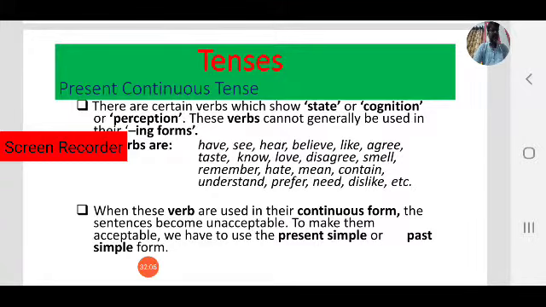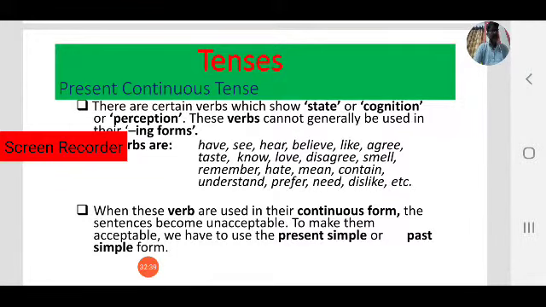If you want to make the sentence acceptable, we have to use simple present: I love you, or I like you, I believe you. Never say I am believing you, I am liking you, I am agreeing with you. These are wrong. To make these sentences acceptable, we have to use present simple, or sometimes you can use past simple.